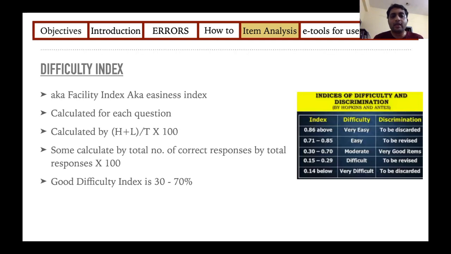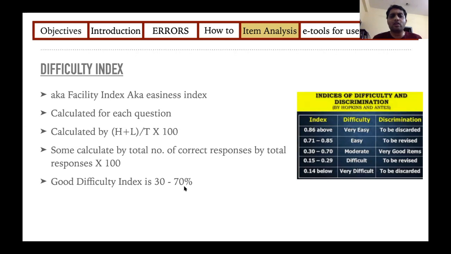So if you go back, a question is considered to have a good difficulty index when it is between 30 to 70. In MCQs, usually they don't prefer having easy MCQs and difficult MCQs. Most of your MCQs, that is 80 to 90% of them, must have a difficulty index of 30 to 70%. So what should we do?